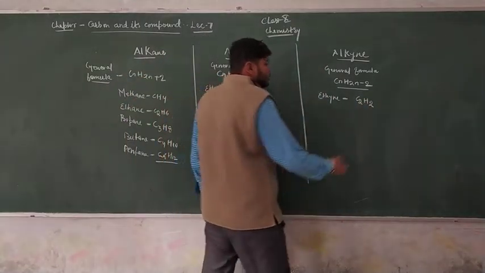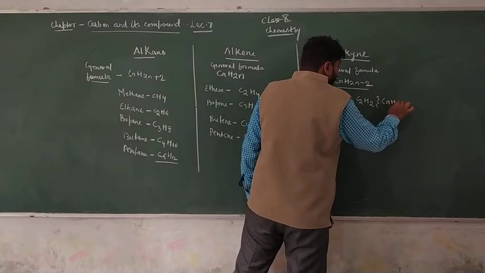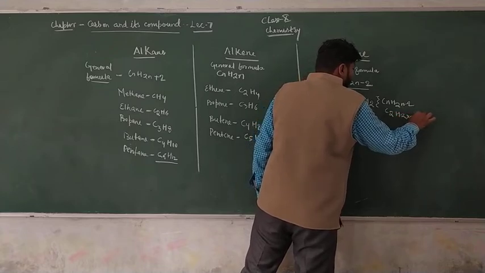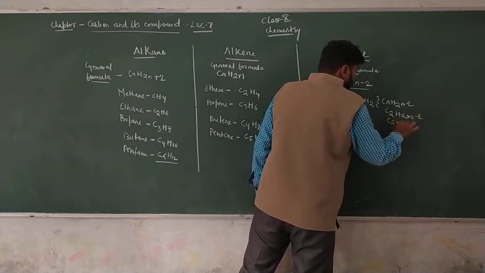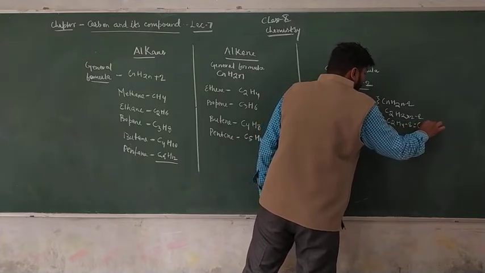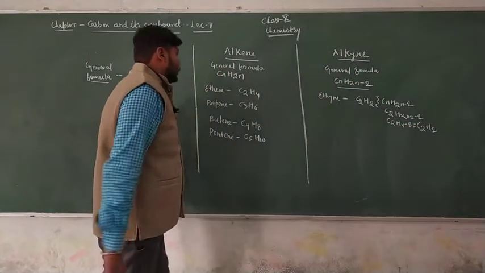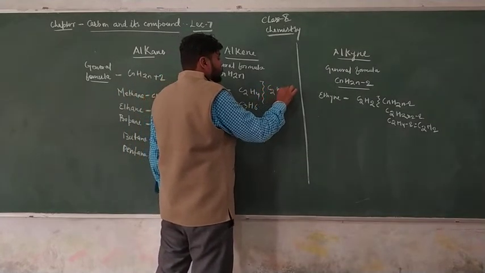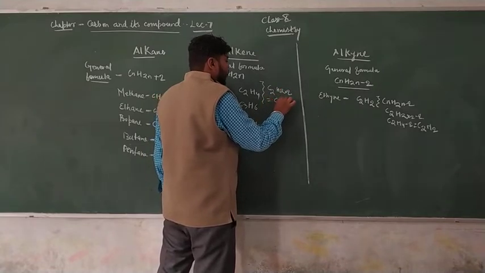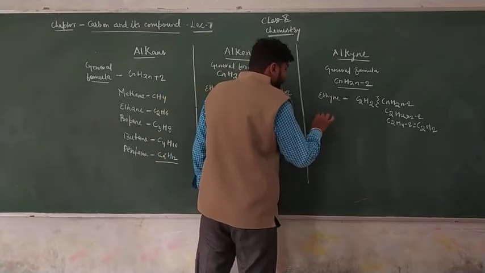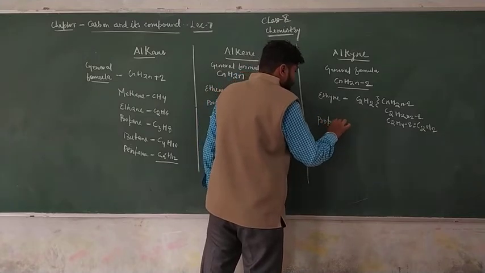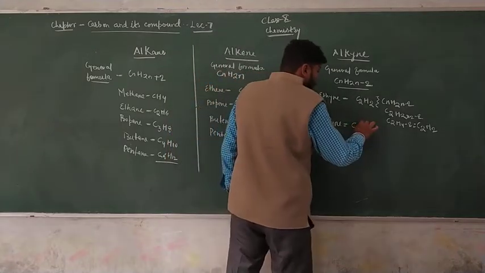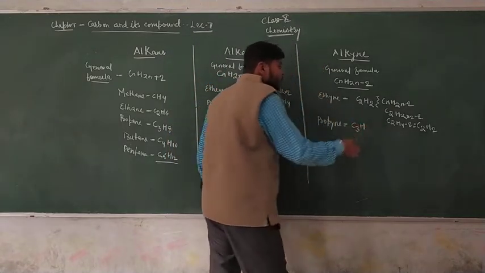According to CnH2n-2, that means C2H(2 into 2 minus 2), which is C2H2.